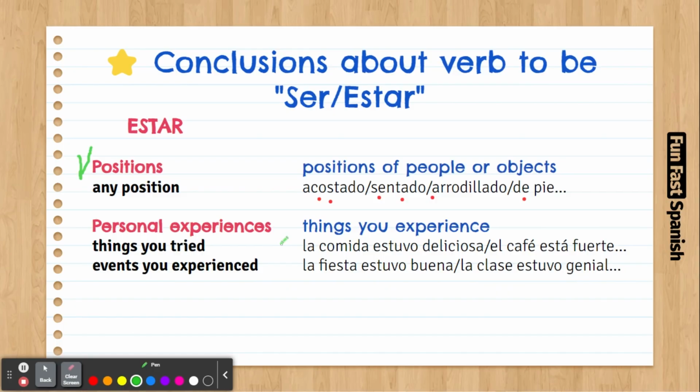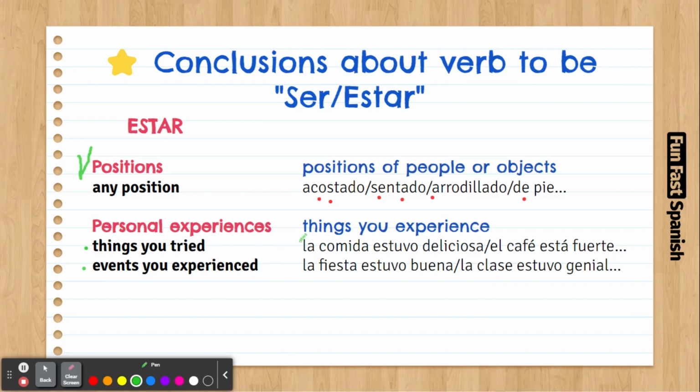We use the verb estar when you are talking about things that were an experience. Things you tried or things you experienced in general, events you experienced, anything that you experienced by trying it or being there, then you're going to use the verb estar to talk about how it was or how it is. So if you eat a soup and you try it, you say the soup is good. La sopa está buena.